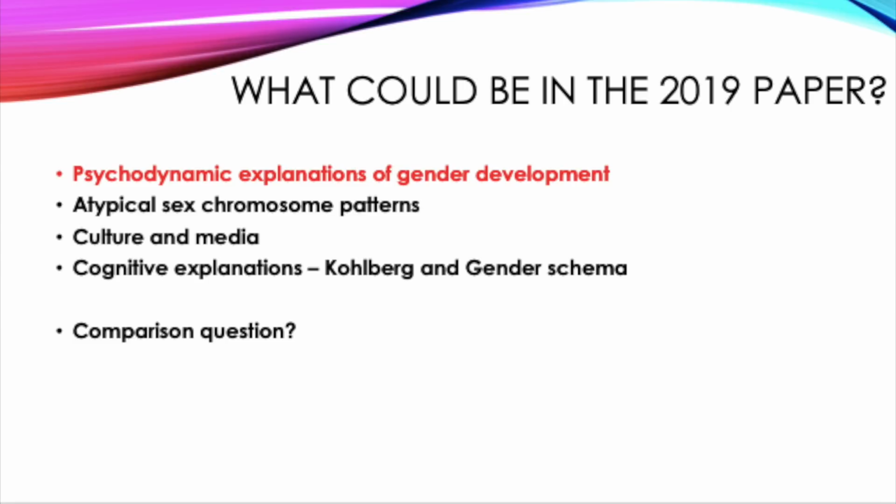But again, it's worth being mindful that there could be a comparison question within one of the Paper 3 topics. And again, as I've said within all of my other videos, do make sure you are still up to date on your research methods revision, as we have seen research methods within the gender section, and of course we will probably see it across Paper 3 somewhere. So just make sure that you're up to date on your research methods revision.